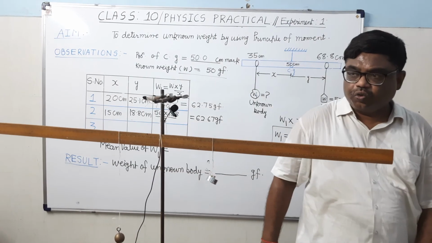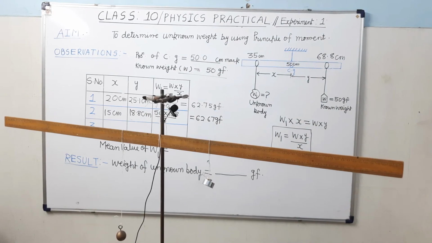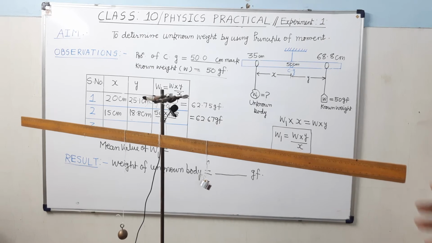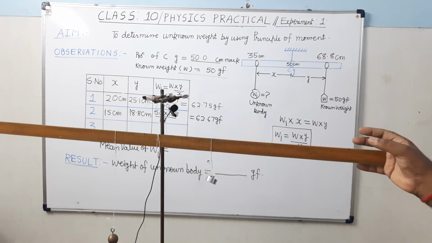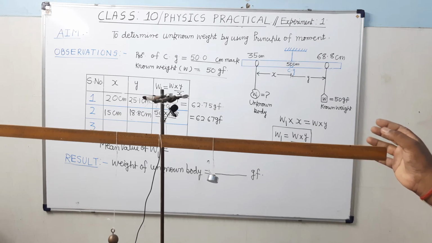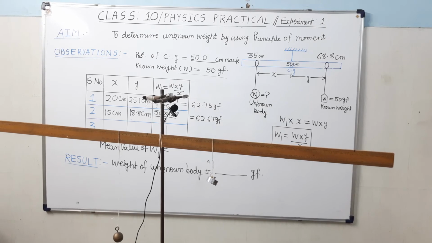Now the meter rule has become horizontal. You can see here, this is almost horizontal.